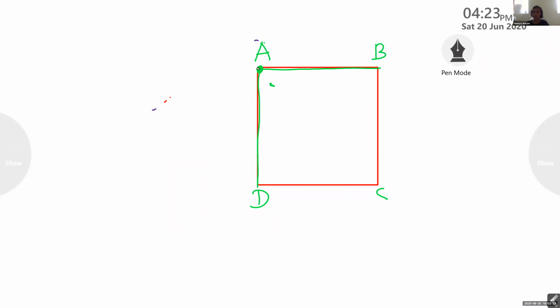Okay? Did you understand? Like that, B is also a meeting point. C is also a meeting point. Right? So the meeting points of sides are known as vertex or vertices.